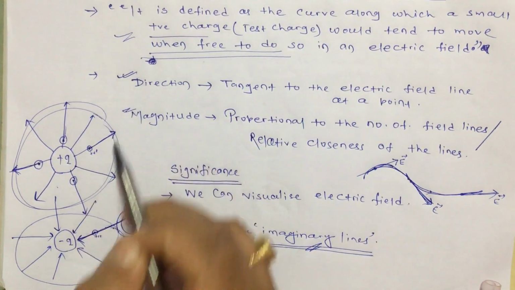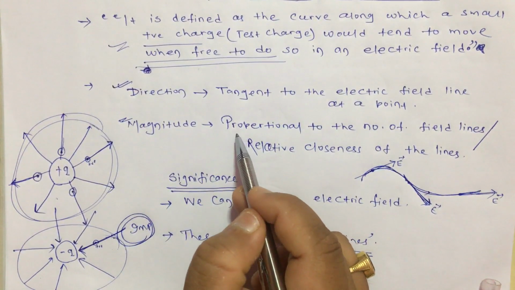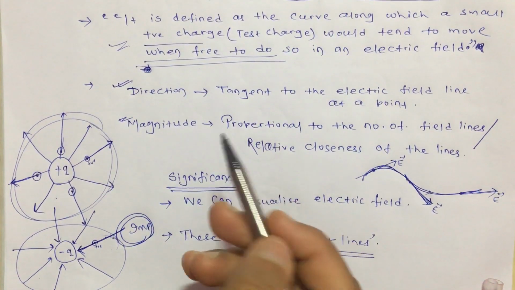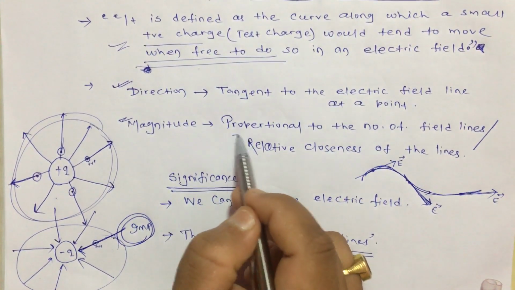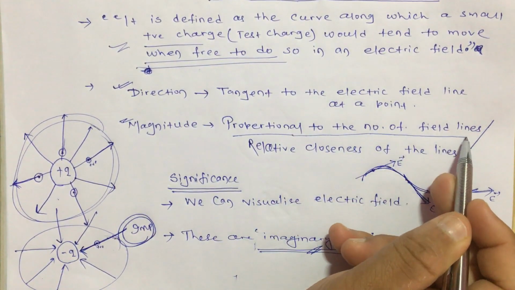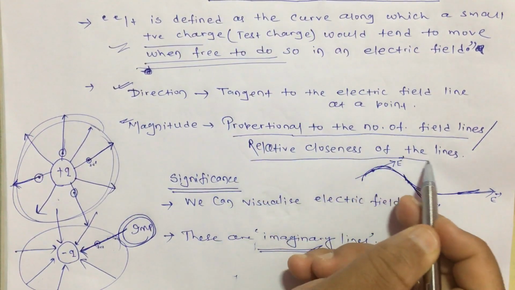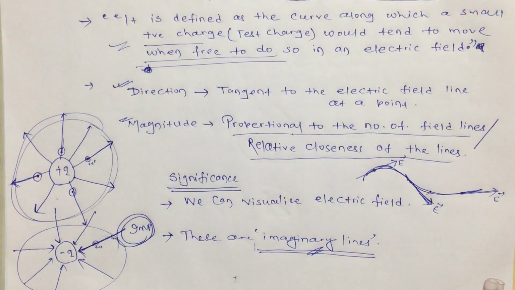Now how to find the magnitude? By two ways. Okay, first we have to remember that the magnitude of the electric field is proportional to the number of field lines, or its relative closeness of the lines. What does that mean? What do you mean by these two lines?